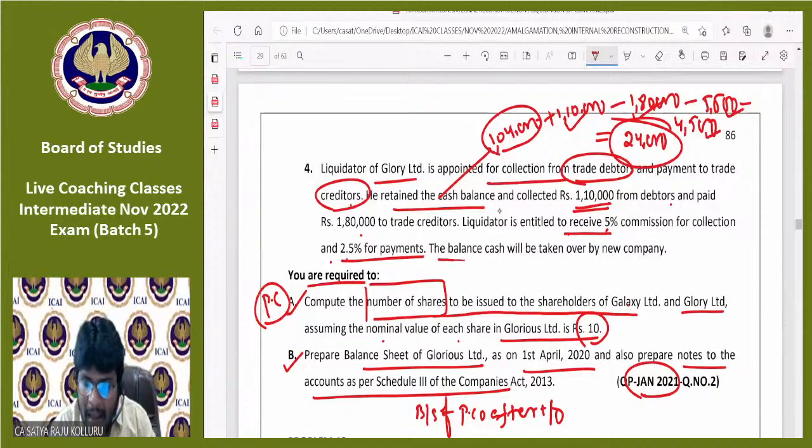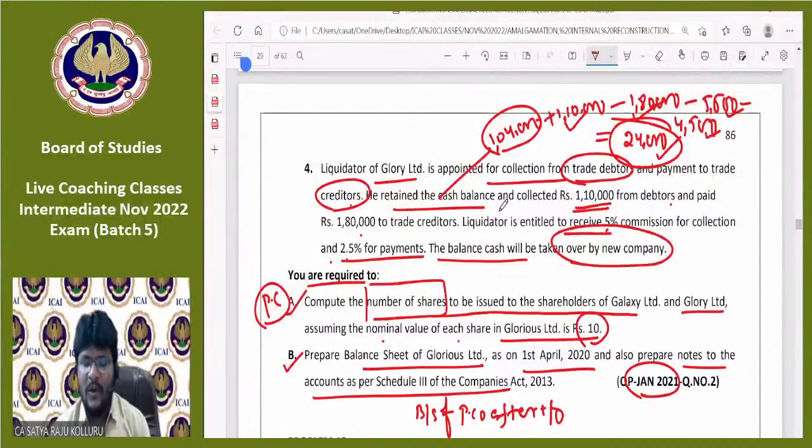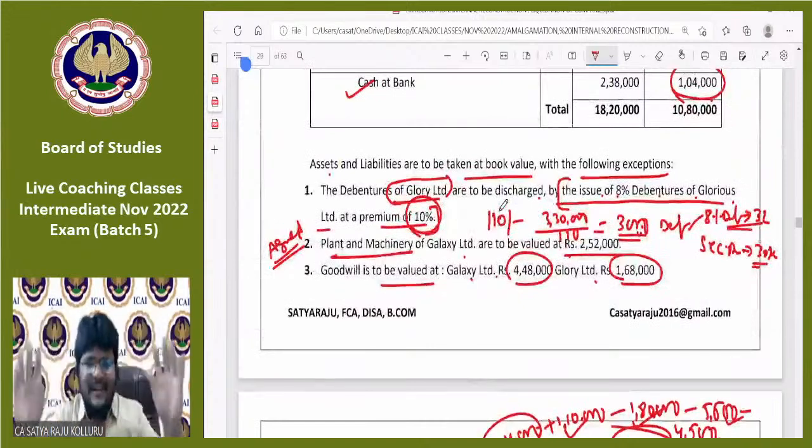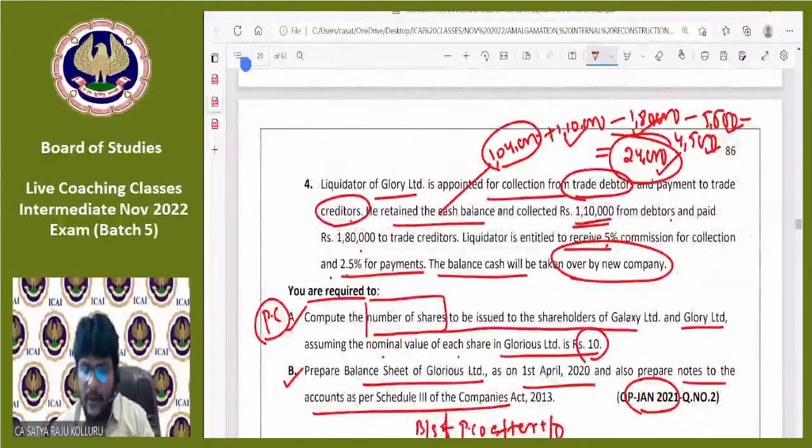This 24,000 cash balance is available with the liquidator. Now, the balance cash will be taken over by the new company. The balance cash means this 24,000 is ultimately taken over by the new company. Now, all of you please observe. All the assets and liabilities are taken over by the purchasing company, except these items. Plant and machinery is taken over at agreed value. Apart from the assets and liabilities given in the balance sheet, goodwill is also taken over by the purchasing company. And next, for Glory Limited, debtors and creditors are not taken over by the purchasing company.